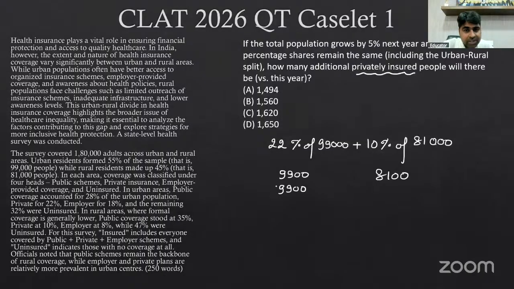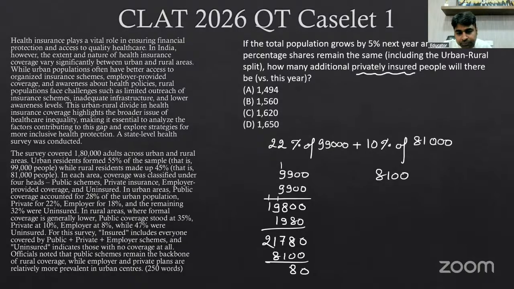And this is 20%. So what is 20%? 9, 9, 18, 19. Okay, this is 20%. So 2% will be 1980. Divide 20% by 10. Okay, so this will be how much? 21,780. Okay, when this gets added with 8,100, it will become 29,880.